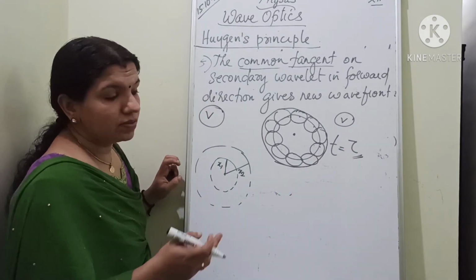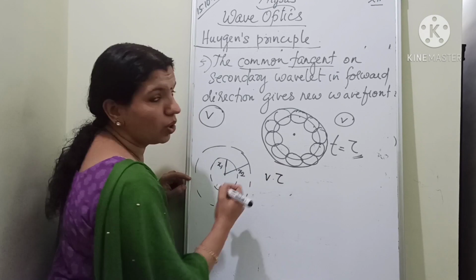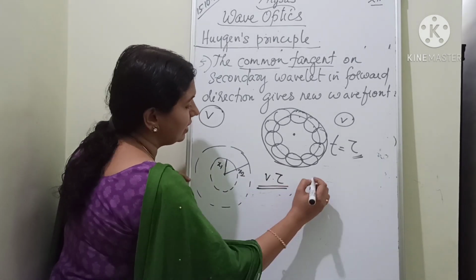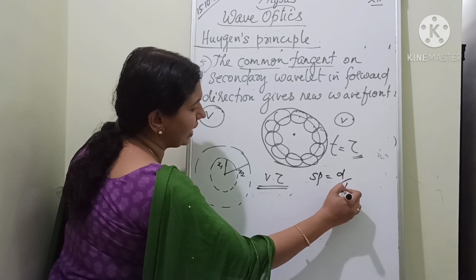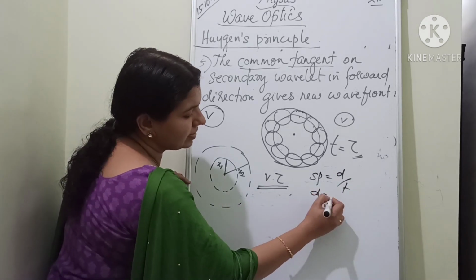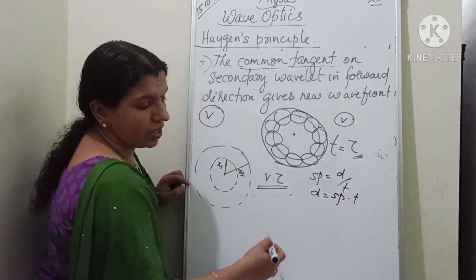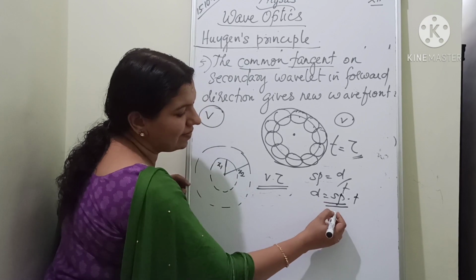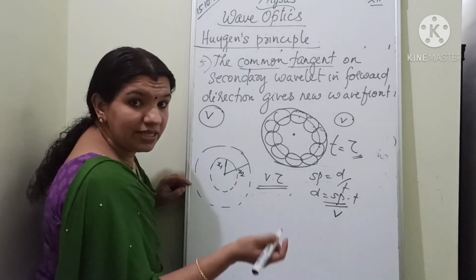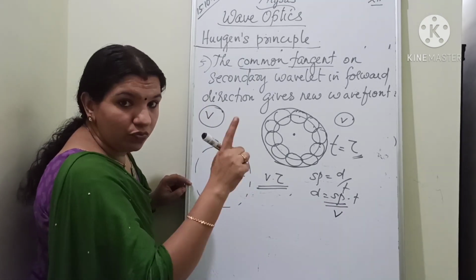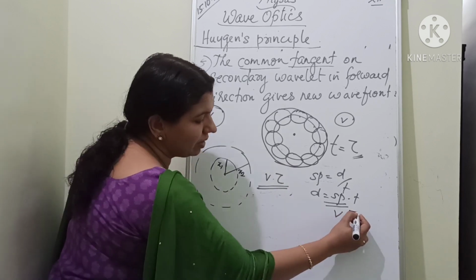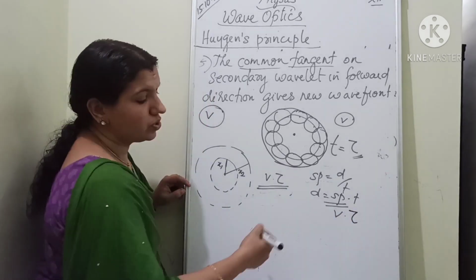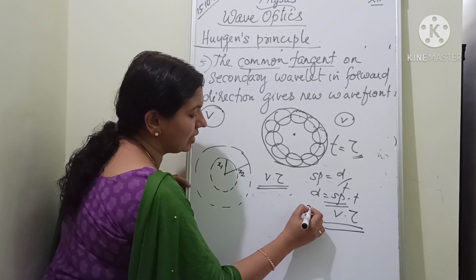It is v into tau. Why are we taking it like this? As speed is equal to distance by time, so distance is equal to speed into time. Here the speed of the secondary wavelet is v, which is the same as that of the wave. The time is taken as tau. So this is the new distance.